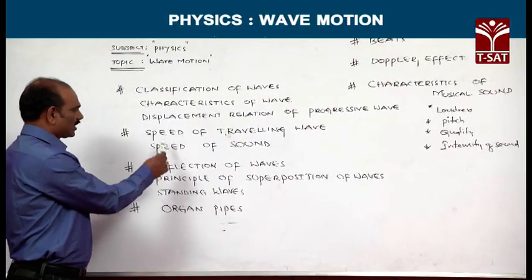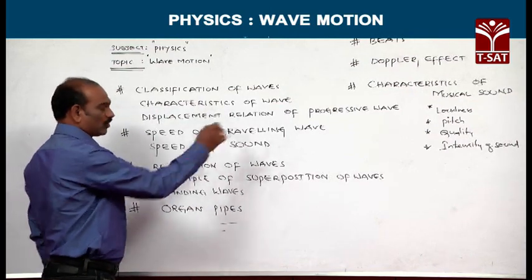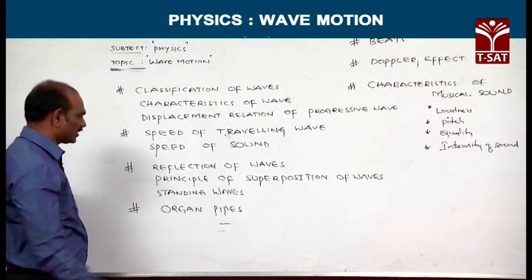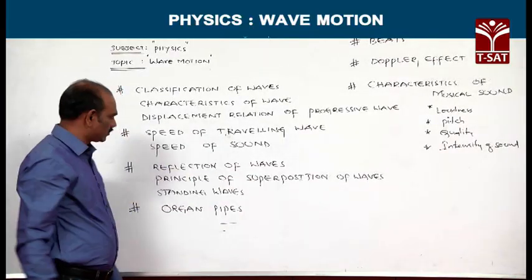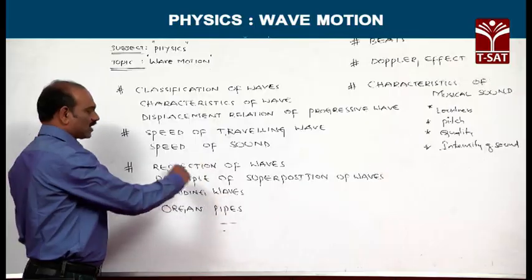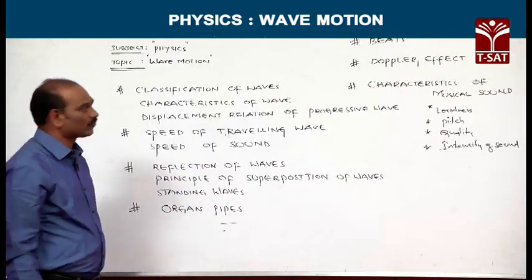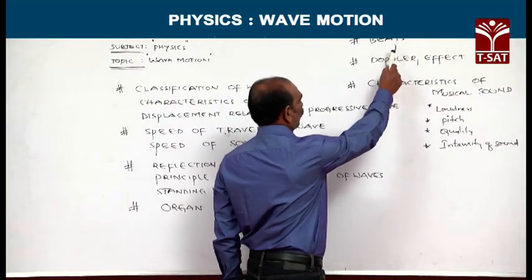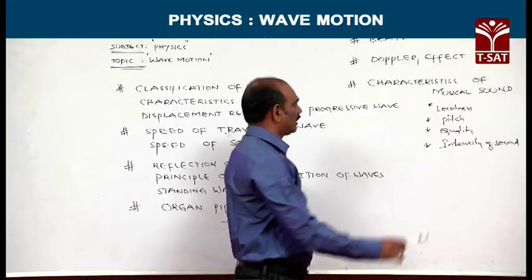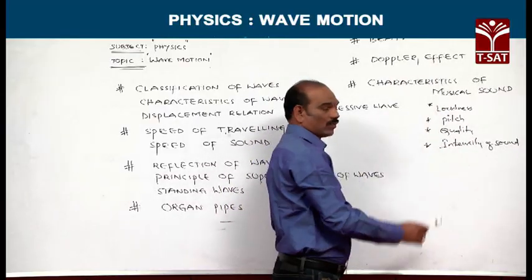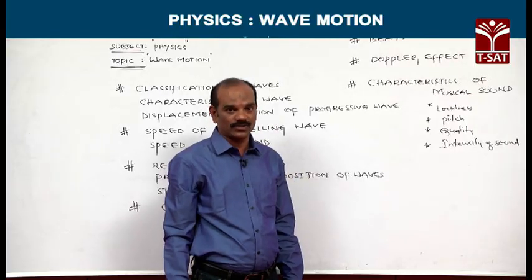The next topic is speed of travelling wave and speed of sound. This is one area of asking questions. One more is reflection of waves, principle of superposition of waves, and standing waves. This is another area of asking questions. One more is about the organ pipes. And one more topic is beats and Doppler's effect, and finally characteristics of musical sound, in that loudness, pitch, quality and intensity of sound.